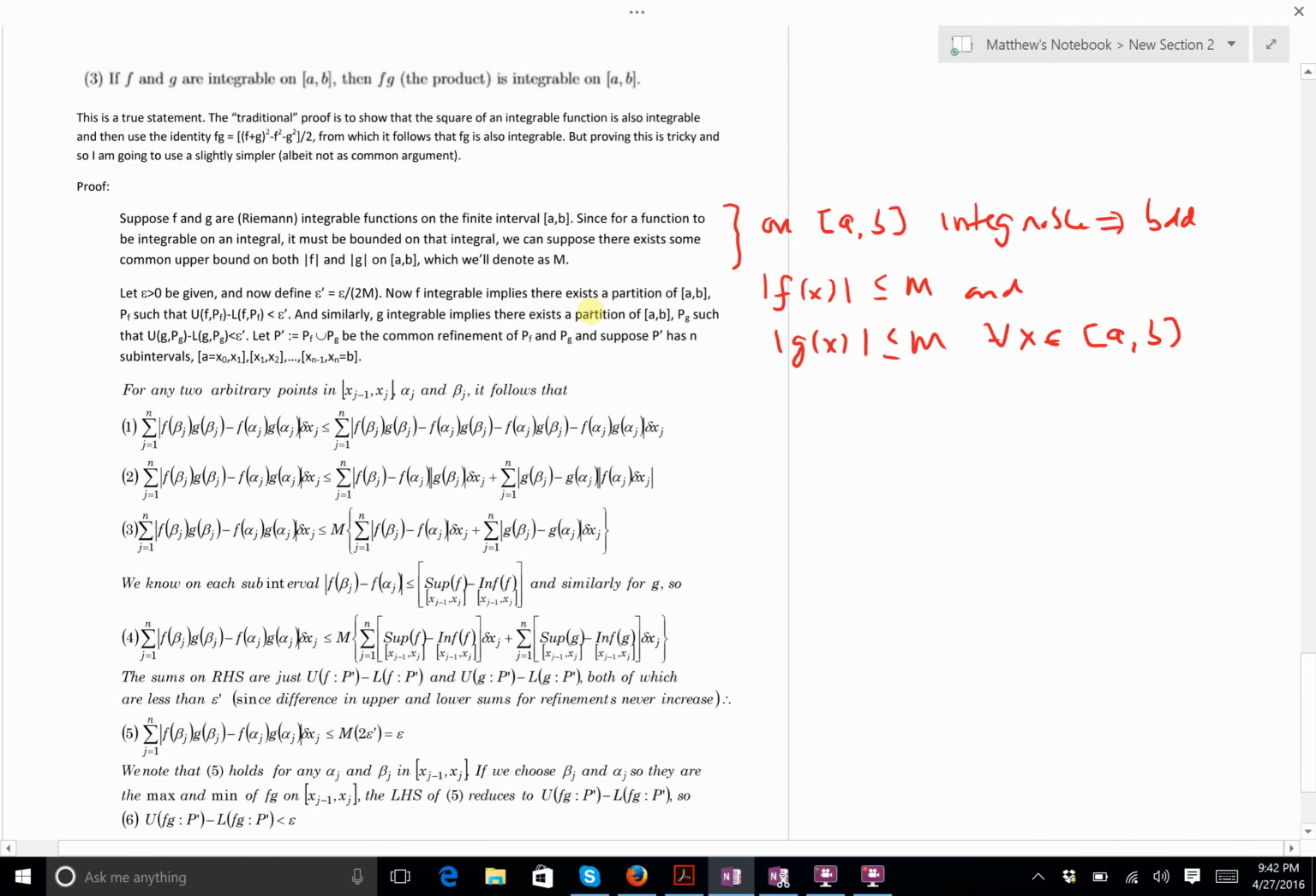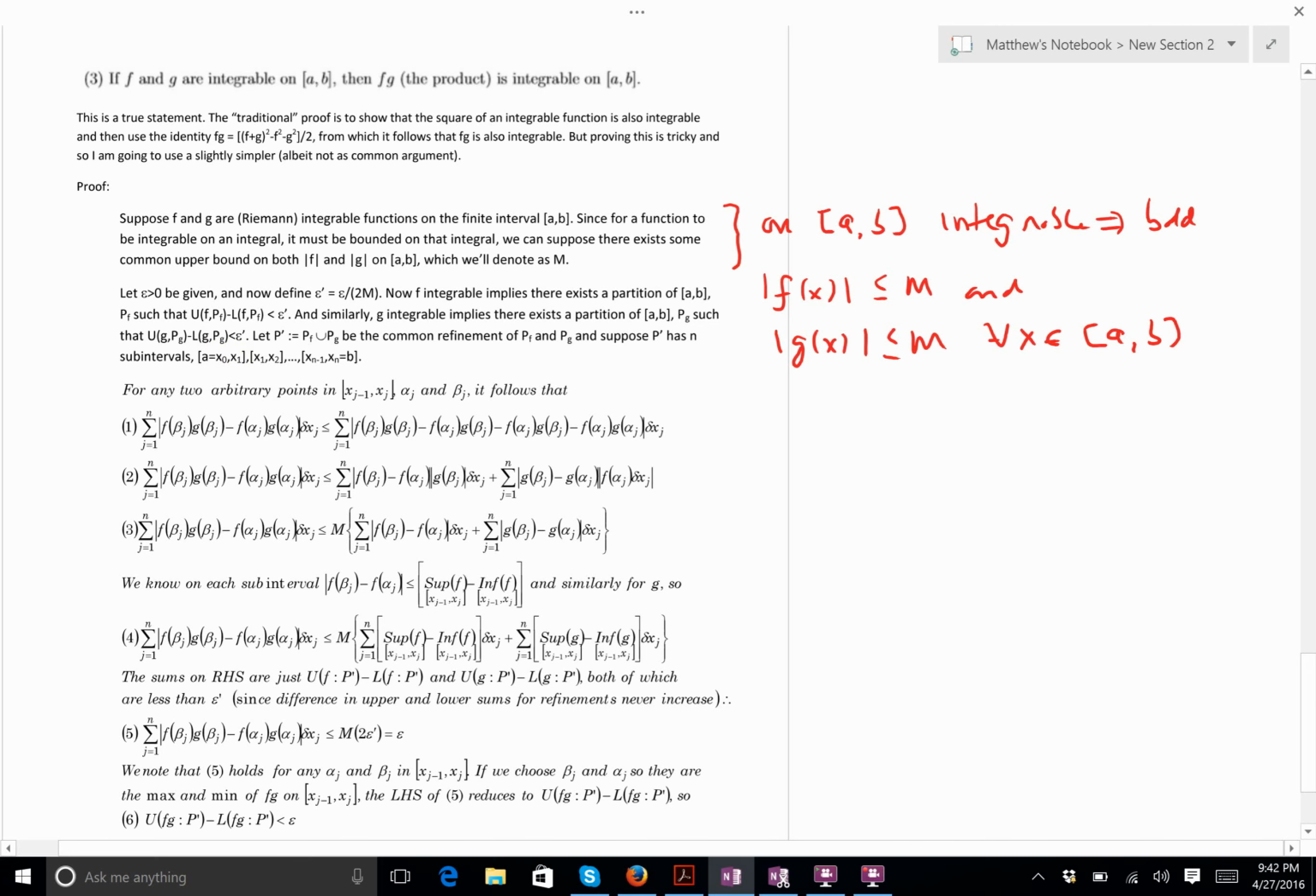So since f is integrable, for this epsilon prime, there is some partition such that the upper, and you can call this upper Darboux or upper Riemann sum, minus the lower sum on that partition is less than epsilon prime. And because g is integrable, there is some other partition, probably won't be the same, p sub g, such that the upper sum minus the lower sum of g on this partition p sub g is less than epsilon prime.